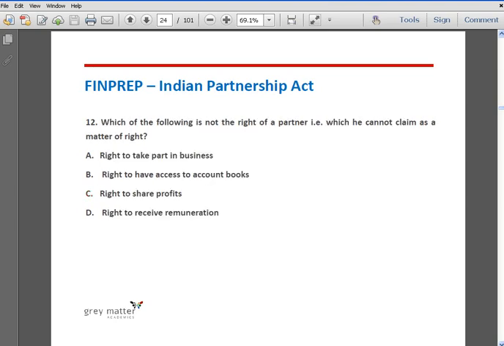Question number 12. Which of the following is not the right of a partner, that is, which he cannot claim as a matter of right? Option A, right to take part in business. Option B, right to have access to account books. Option C, right to share profits. Option D, right to receive remuneration. The correct answer is option D. The partner cannot claim remuneration as a matter of right. It is only payable if the agreement so provides.